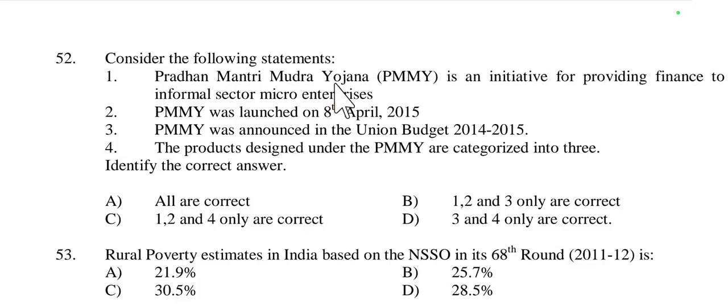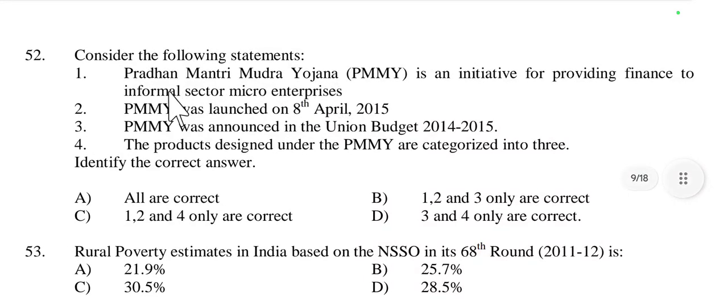Consider the following statements. First one is Pradhan Mantri Mudra Yojana is an initiative for providing finance to informal sector, micro enterprises. Yes, this is right, because Pradhan Mantri Mudra Yojana is indeed aimed at providing finance to informal sector micro enterprises.